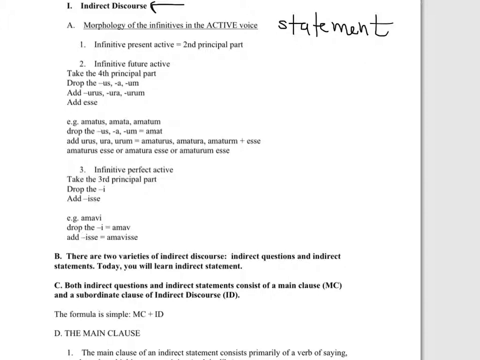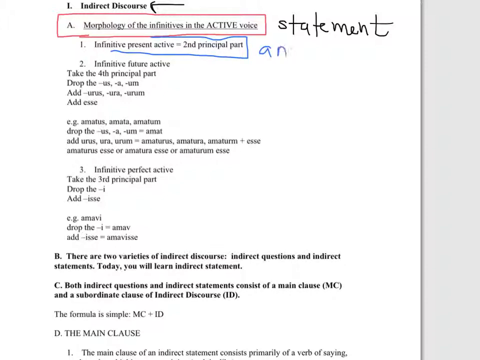In order to do the indirect statement or indirect discourse, you have to know the morphology, or how to conjugate and decline, for example, the infinitive in the active voice. You have to know the infinitive in the passive voice, which I'll review as well, and the infinitive in the active voice first. To do the infinitive present active, that's the second principal part. It's the second thing in the dictionary. That's easy, like amo, amare. That's the infinitive present active.